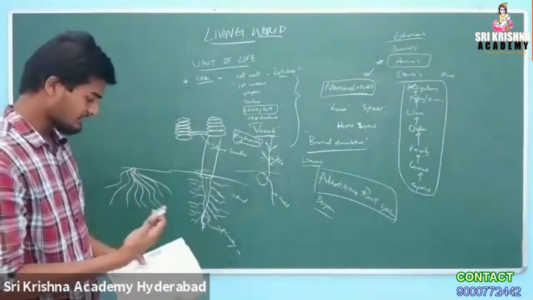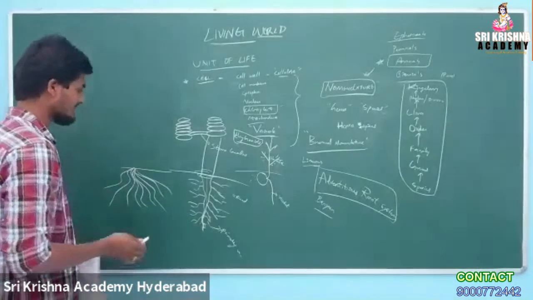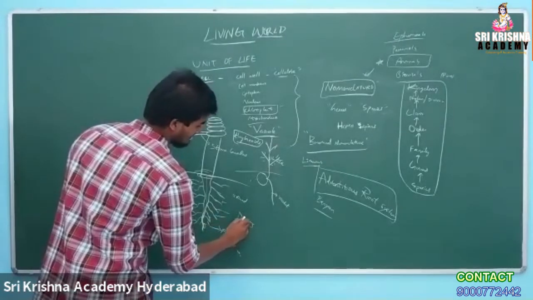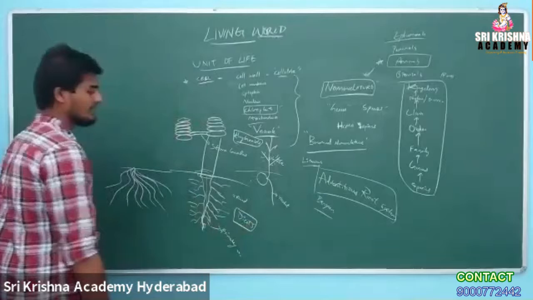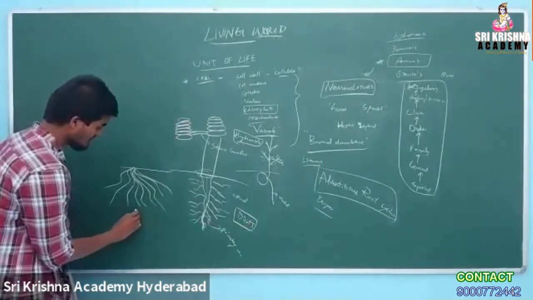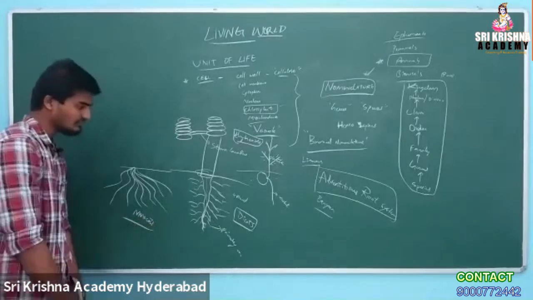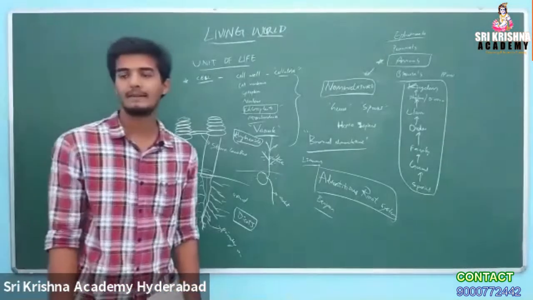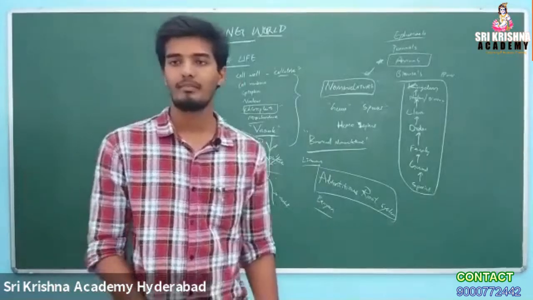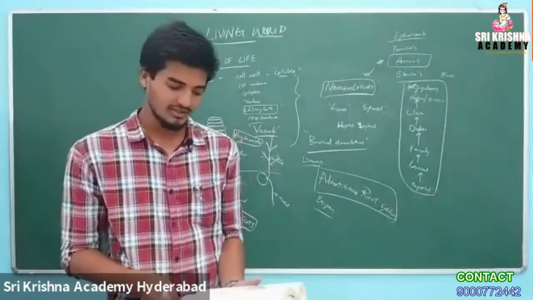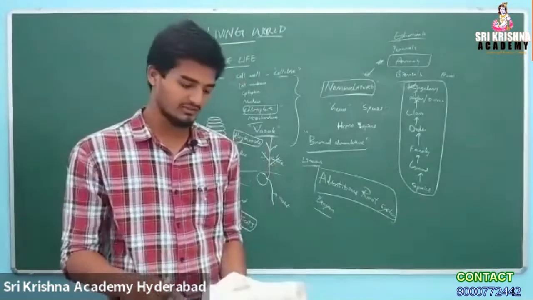A taproot system is very common in dicotyledons, meaning two cotyledons are present. The adventitious system is very common in monocots. What are cotyledons? I gave some examples like rice grain, which is a monocot, and groundnut, which is a dicot.